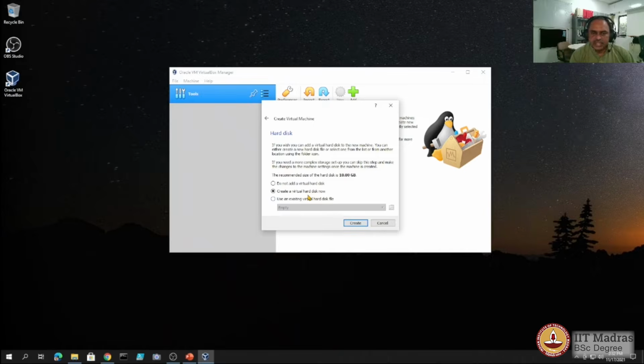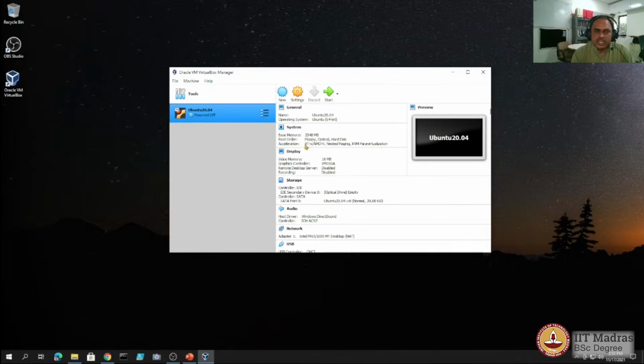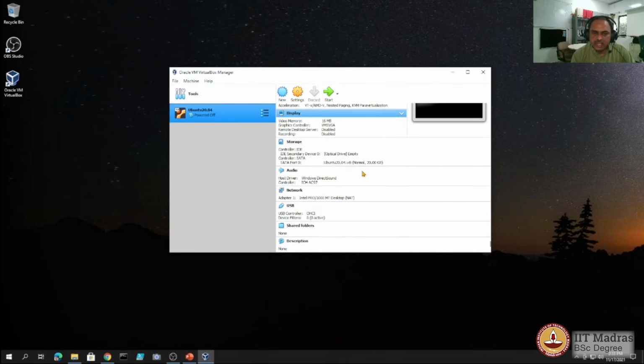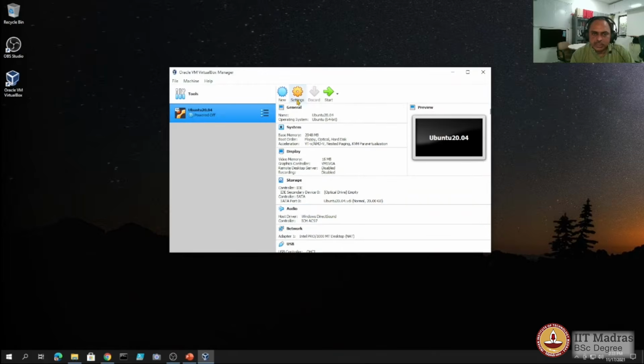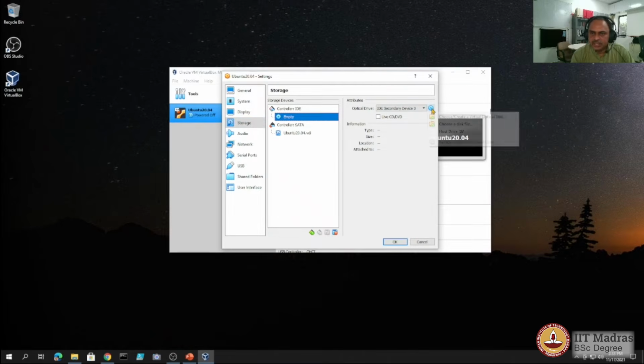And we need to create a virtual hard disk. It's a good size. So 10 GB is what is recommended. So we can go ahead and use it. Okay, here is where you could actually fine tune the size. So I would go ahead and make it 20 GB. Now we need to power on and have the operating system installed. So look at the settings, and in the storage we would have the IDE. Let us add a CD there, an ISO image. So we'll choose an image file.